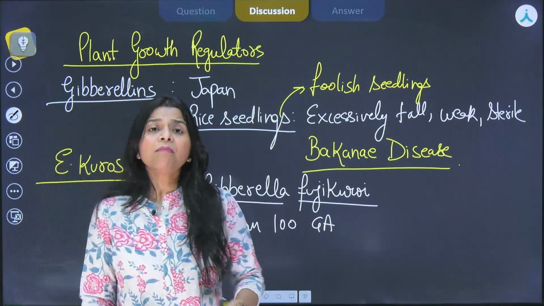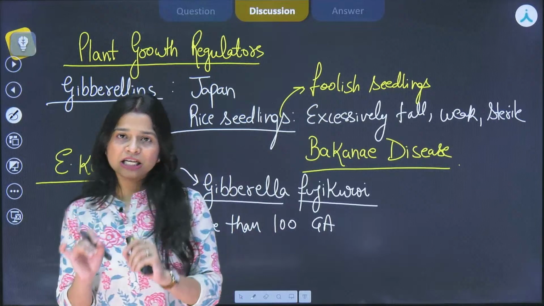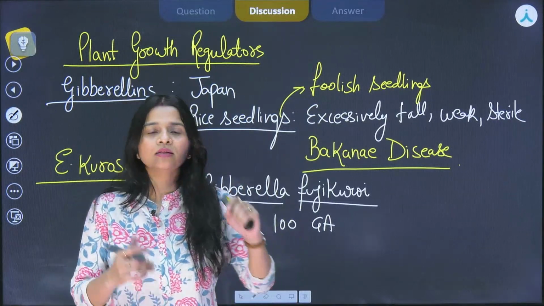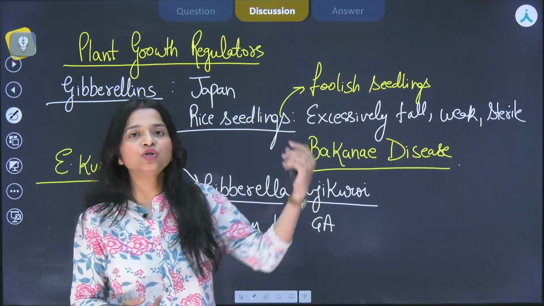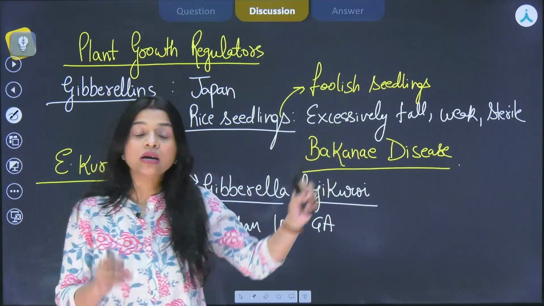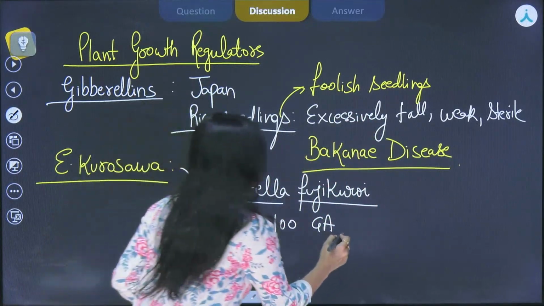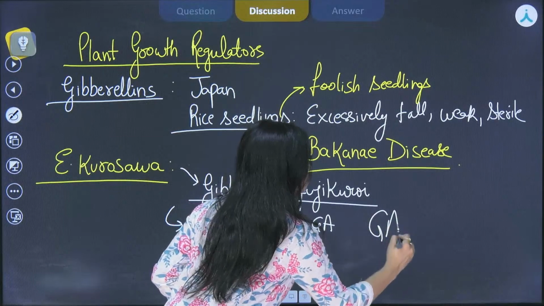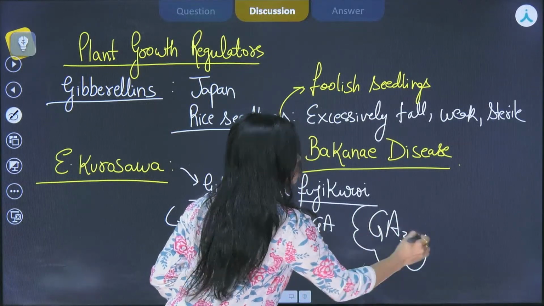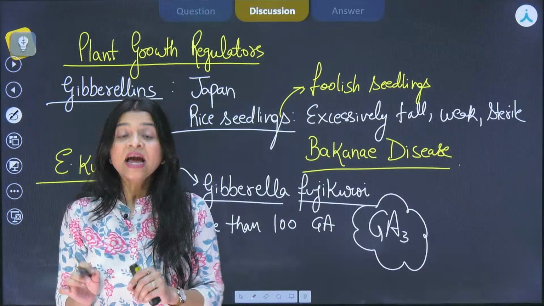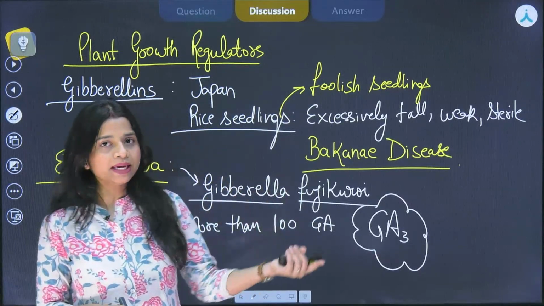Out of those, the most extensively studied one is GA3. They are named GA1, gibberellic acid 1, gibberellic acid 2, 3 and so on. Out of those, gibberellic acid 3 is the most studied one and one of the first to be discovered.